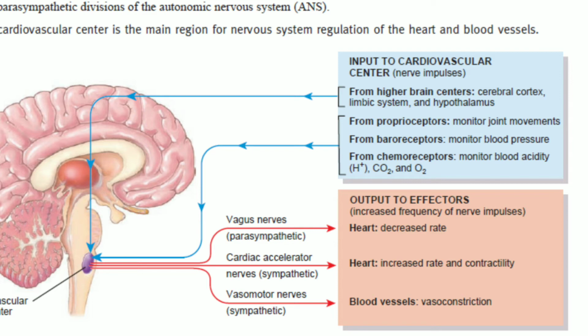Output from the cardiovascular center flows along the sympathetic and the parasympathetic neurons of the autonomic nervous system. Sympathetic impulses reach the heart via the cardiac accelerator nerves. When there is an increase in the sympathetic stimulation, it increases the heart rate and contractility. When there is a decrease in the sympathetic stimulation, it decreases the heart rate and contractility.